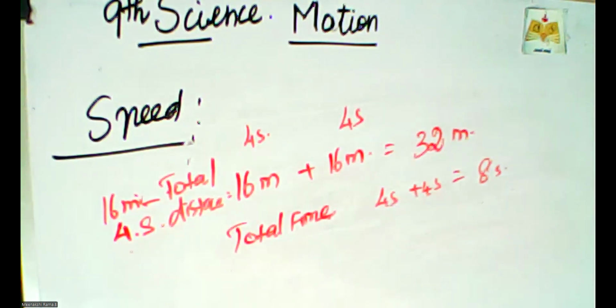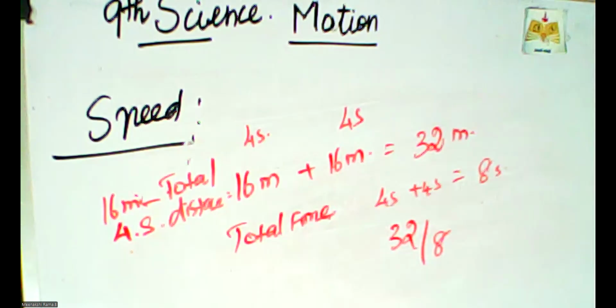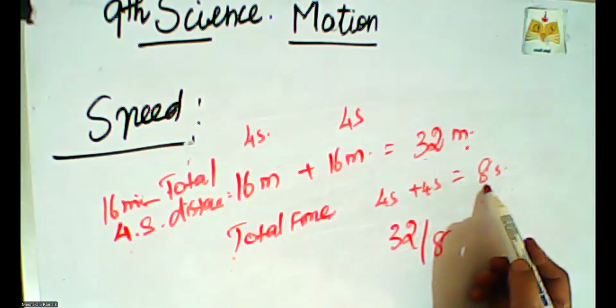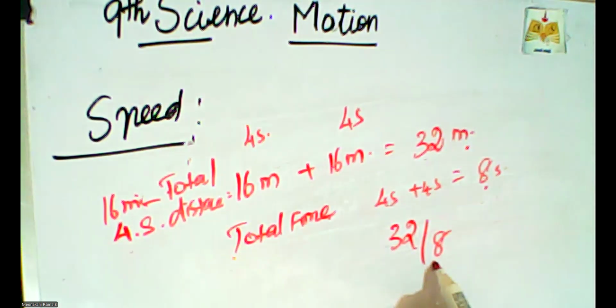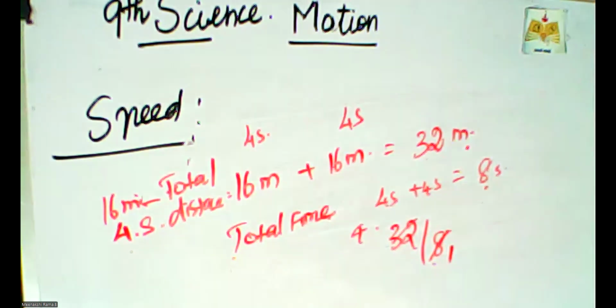So how can we calculate that? The average speed is the total distance traveled divided by the time taken. So 32 divided by 8. The total distance is 32 meters and the total time is 8 seconds. 32 by 8: 4 eights are 32.